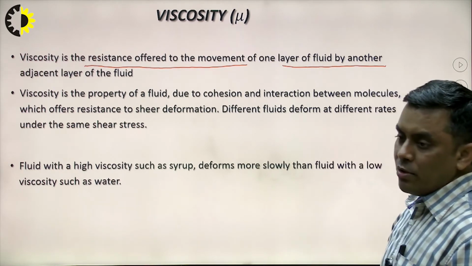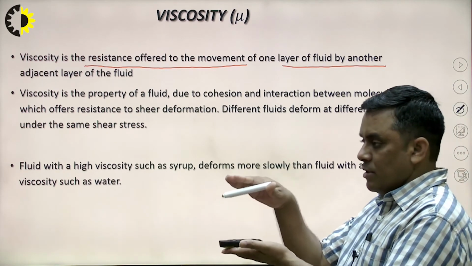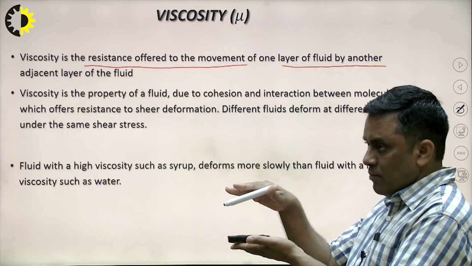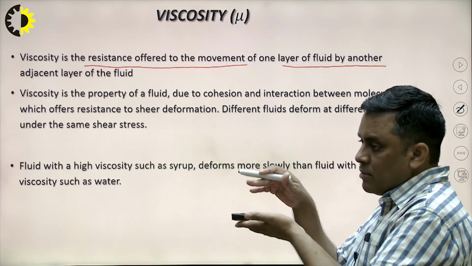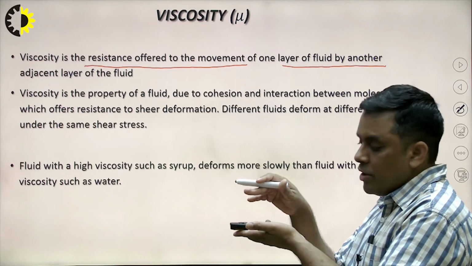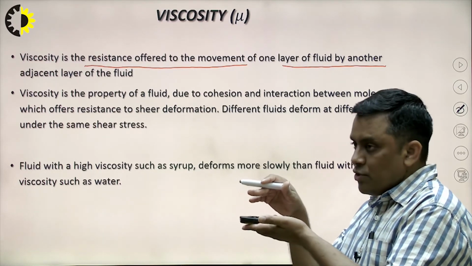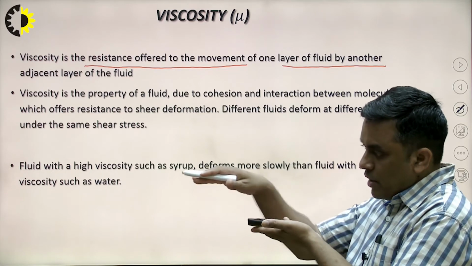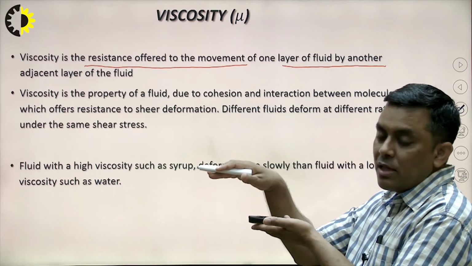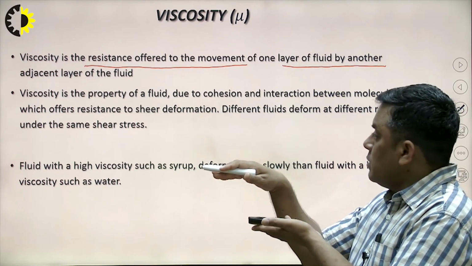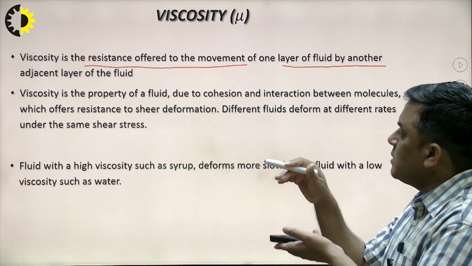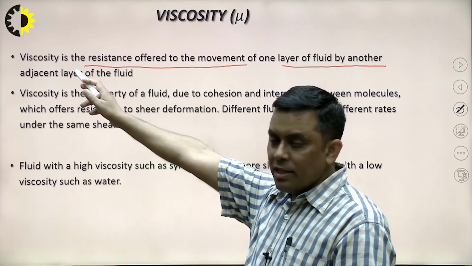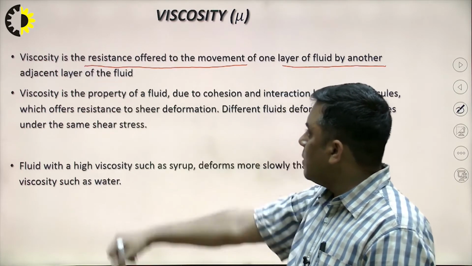So as we know, we have discussed that two plates, within which a fluid is flowing. The fluid particles in contact with the stationary plate remain stationary, and the fluid particles in contact with the moving plate start moving with that velocity. So obviously there exists some velocity gradient, there exists some resistance. Why does that resistance happen? This resistance is offered by the viscosity of the fluid.